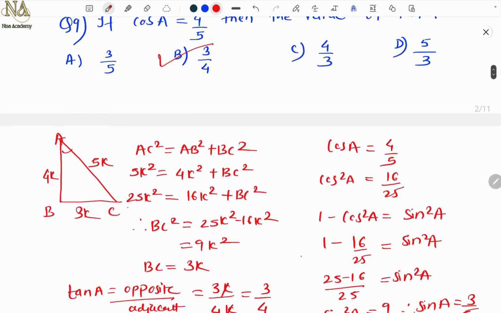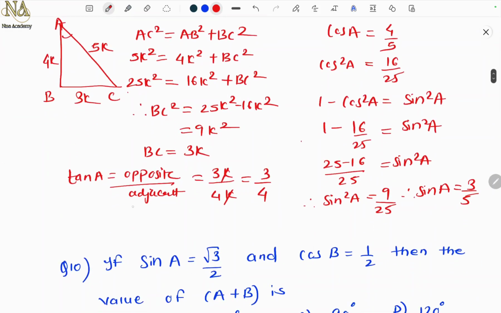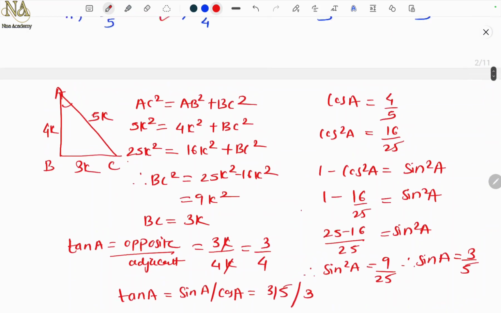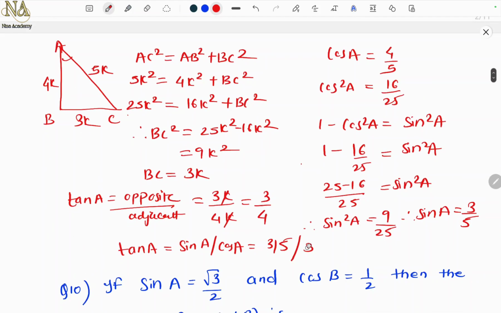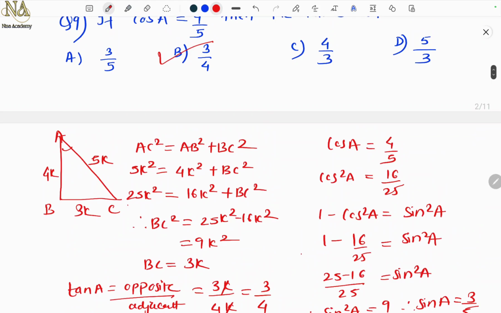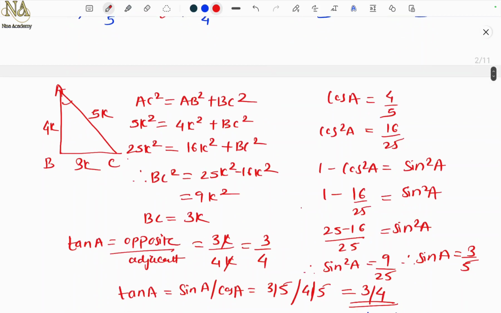But you want tan A, which is sin A by cos A. Sin is 3 by 5 and cos is 4 by 5. So 5 gets cancelled. What remains is 3 by 4. So the same answer. Whichever way you feel is easy, the answer you will get is the same.